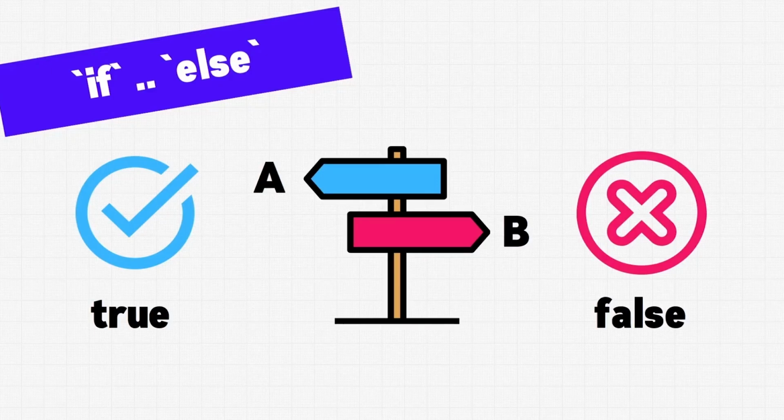If statements evaluate a Boolean expression, and if the result is true, one code path is taken, and if the result is false, the other code path is taken. In this image, the A code path will be taken if the Boolean expression evaluates to true, and the B code path will be taken if the expression evaluates to false.